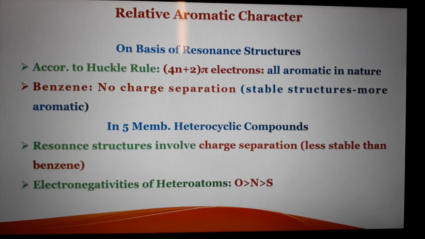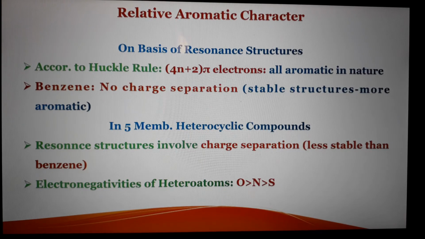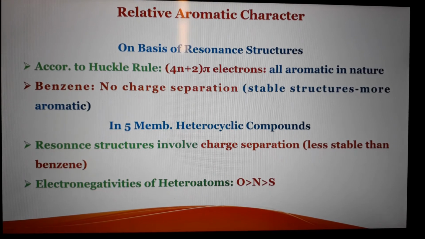In the case of 5-membered heterocyclic compounds, the resonance structures involve charge separation, as we already saw. It further depends upon the electronegativity of the heteroatom. Heteroatoms present in the 3 compounds are oxygen, nitrogen and sulfur, and the order of electronegativity is: oxygen is more electronegative than nitrogen, than sulfur.